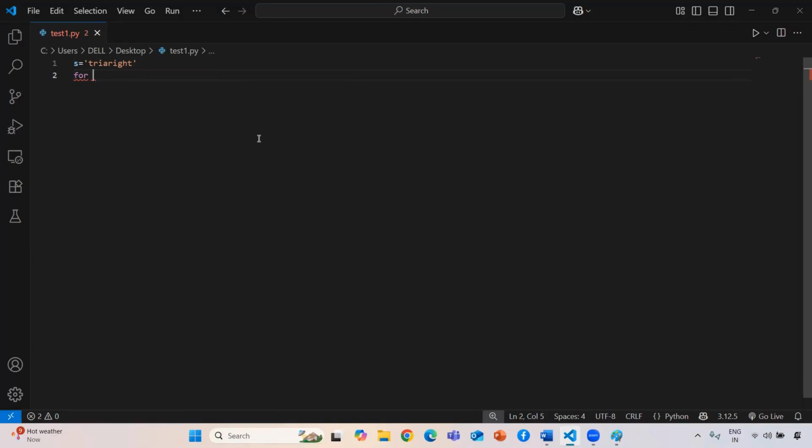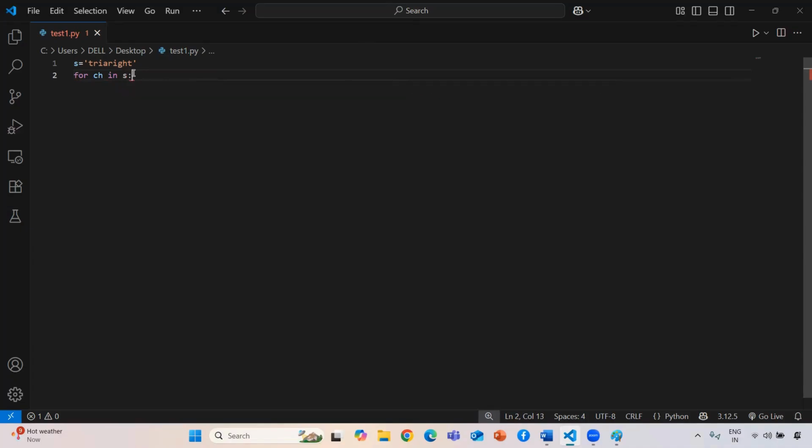Here I am printing each and every character, that's why I am giving ch as my variable name. Then I use the in keyword. After the in keyword I need to give the collection data type, so in this code my collection data type will be s.